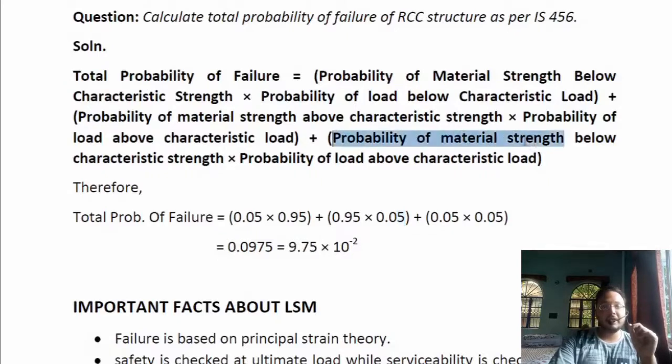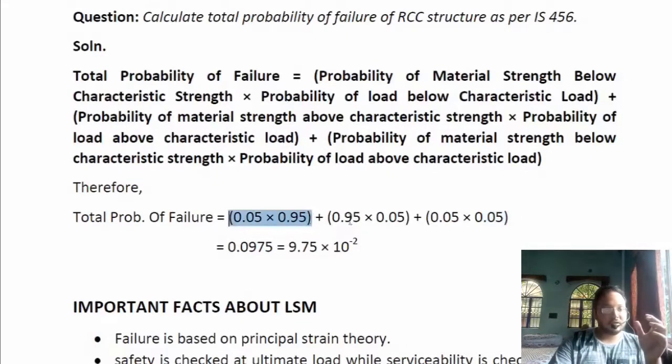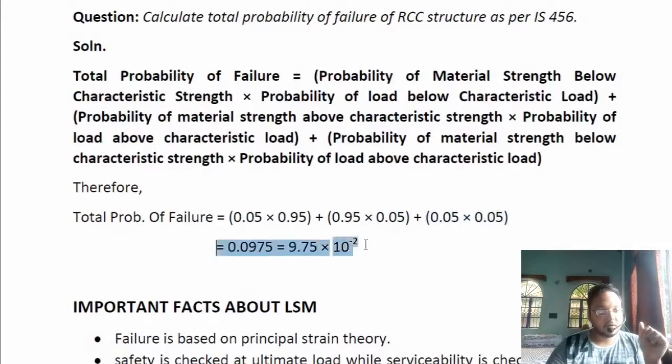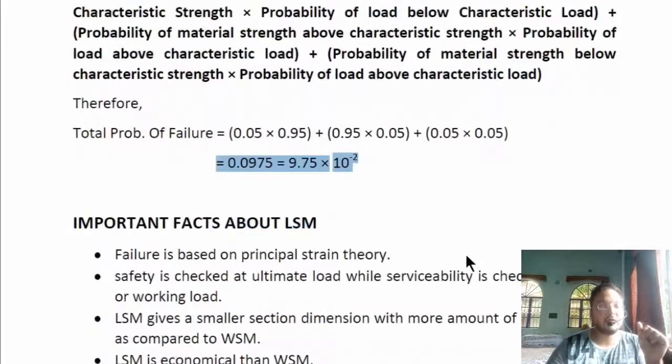The third term is the probability of material strength below characteristic strength multiplied by the probability of load above characteristic load. That is 0.05 multiplied by 0.05, which is the adverse chance of failure. So each of these is also a chance of failure, and this is the most adverse condition, which has the least probability of occurrence. It comes out to be 9.75 into 10 to the power minus 2.